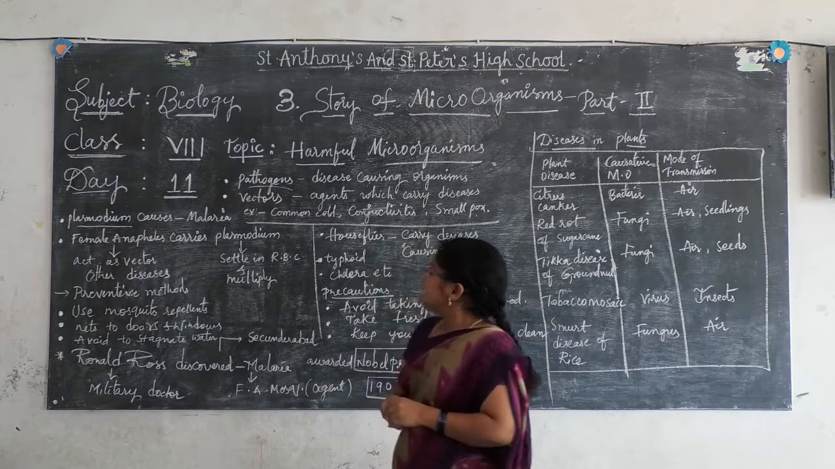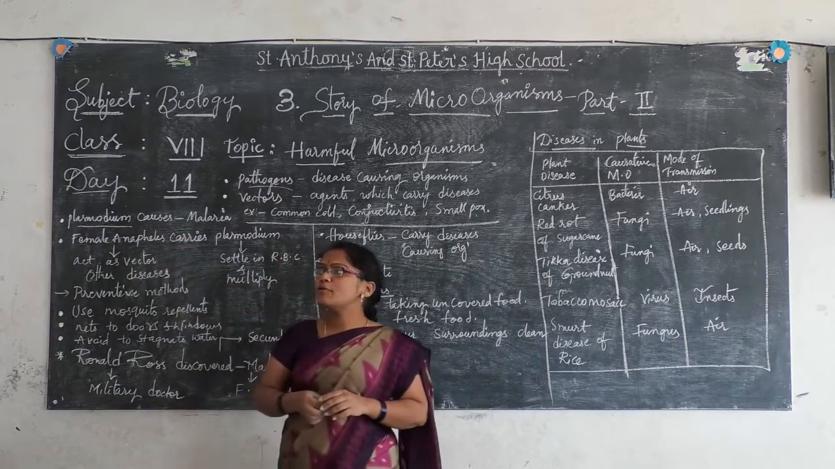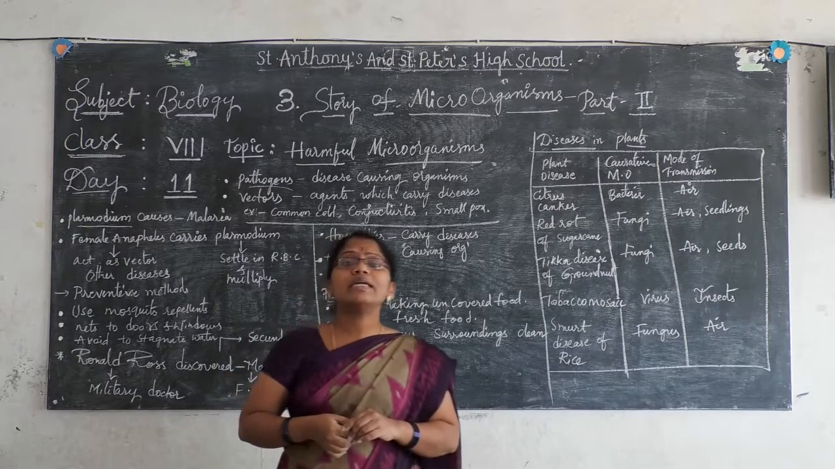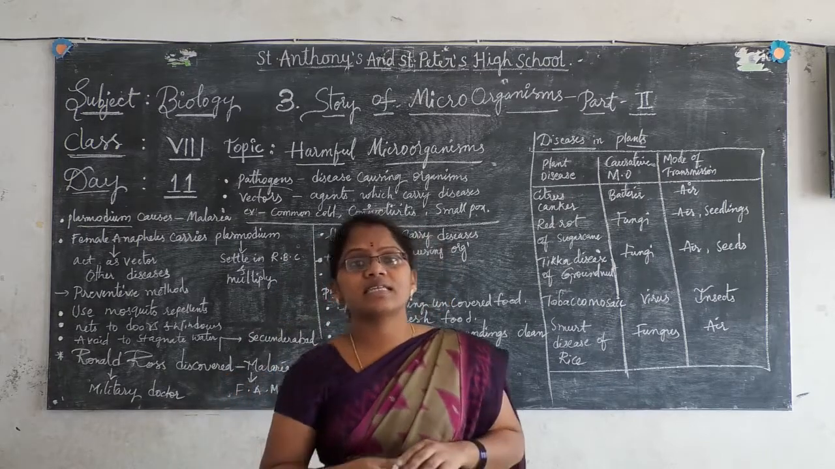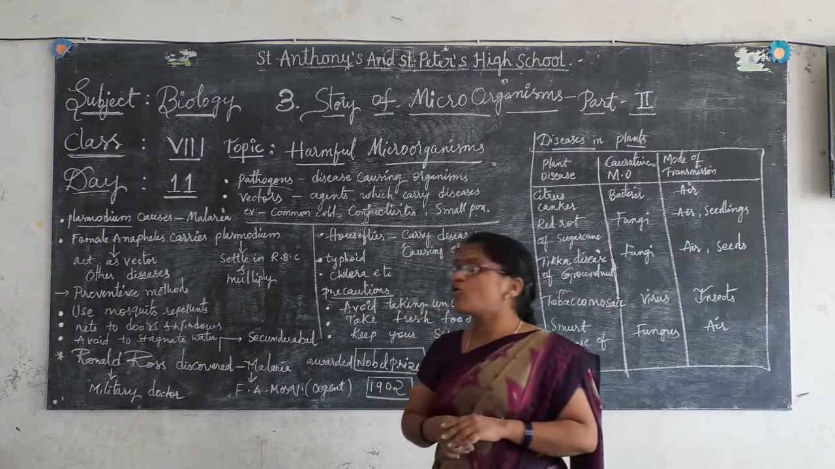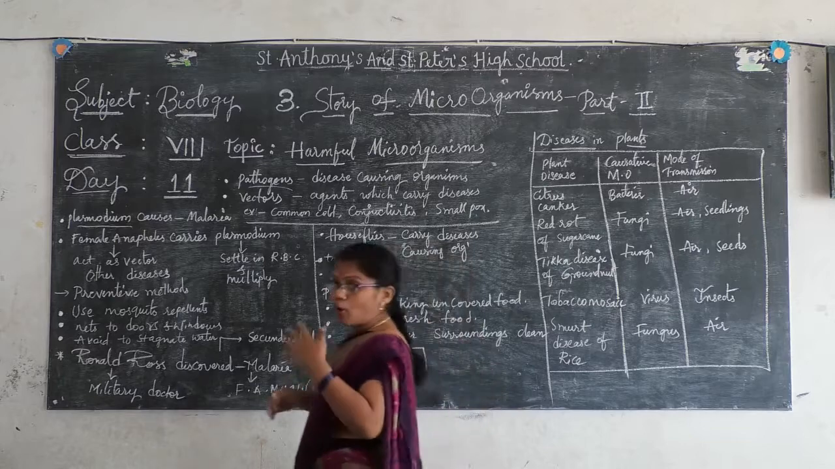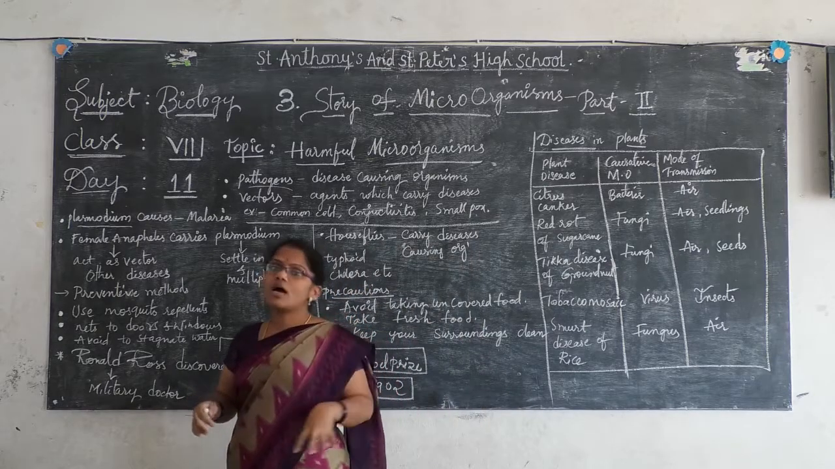Right? So, like this. Not only is the female Anopheles mosquito responsible for malaria, it is also responsible for certain other diseases. It is acting as a vector for other diseases also. So, we should avoid such mosquitoes entering into our body as well as into our house.